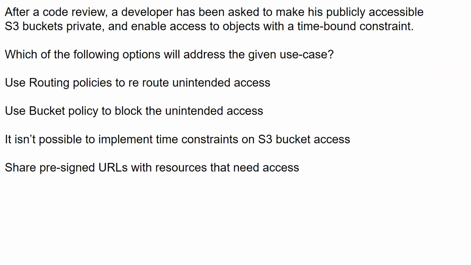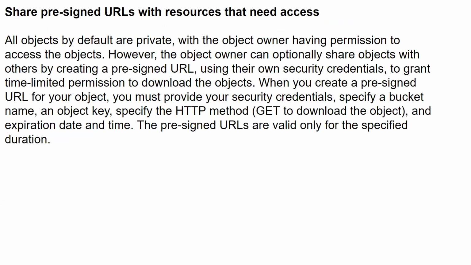Okay. After a code review, a developer has been asked to make his publicly accessible S3 buckets private and enable access to objects with a time-bound constraint. Which of the following options will address the given use case? Use routing policies to reroute unintended access. Use bucket policy to block the unintended access. It isn't possible to implement time constraints on S3 bucket access. Share pre-signed URLs with resources that need access. Okay. Share pre-signed URLs with resources that need access. Okay.